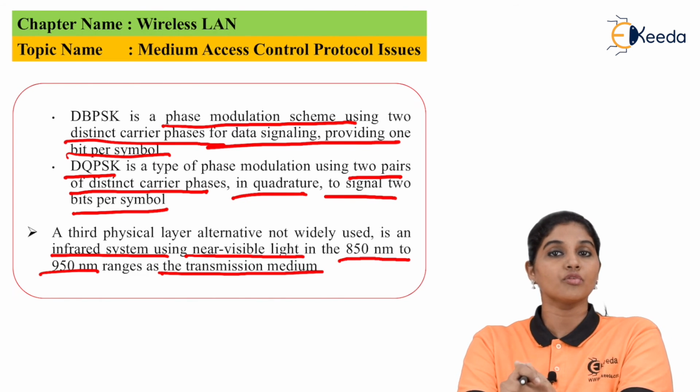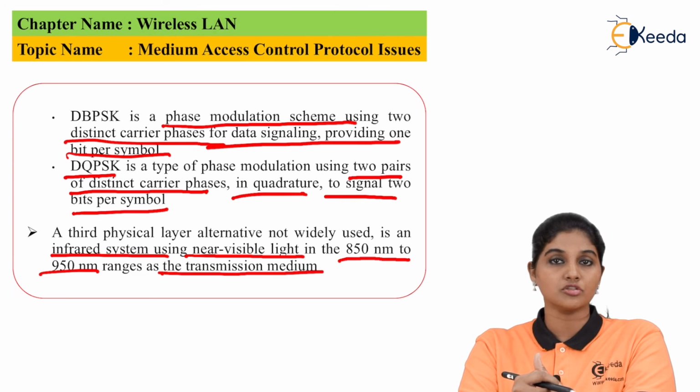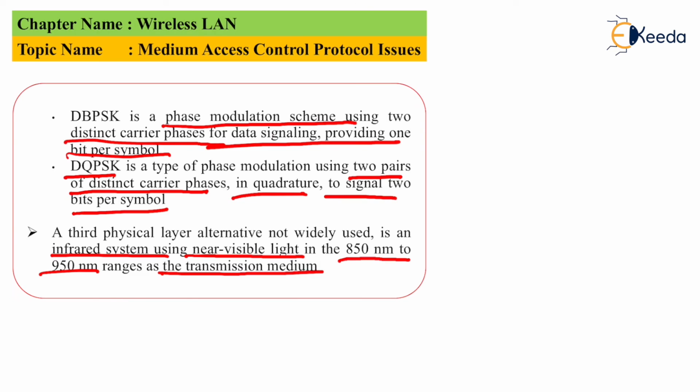So this is about the various issues faced by the MAC layer, which include the reliability issue, collision avoidance, contention avoidance, and many other factors like fairness, that means equal distribution of the available bandwidth to all the nodes present on the network.